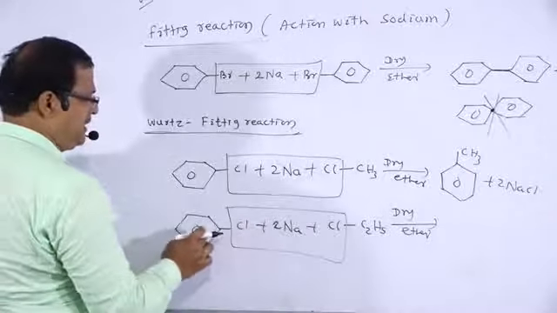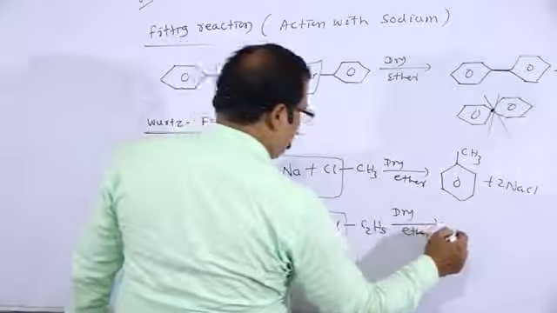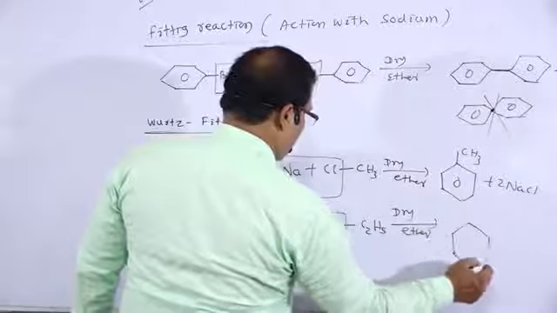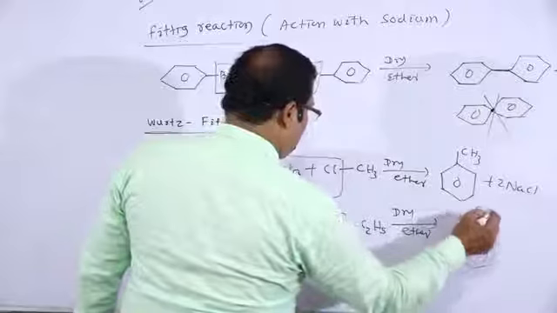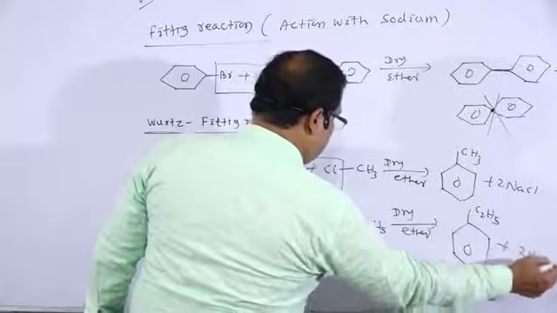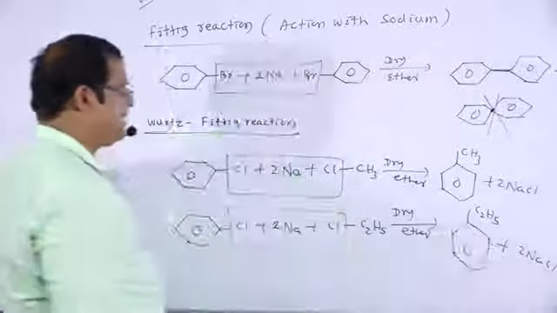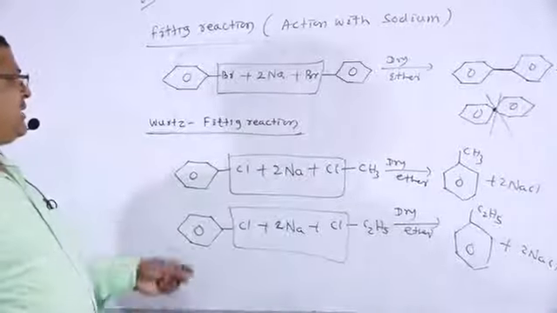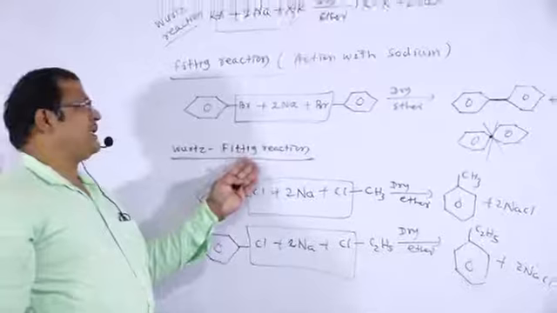So the benzene ring is attached to an ethyl group, so there is the formation of ethyl benzene, C2H5 plus 2 NaCl. There is the formation of ethyl benzene. So that is the Wurtz-Fittig reaction.